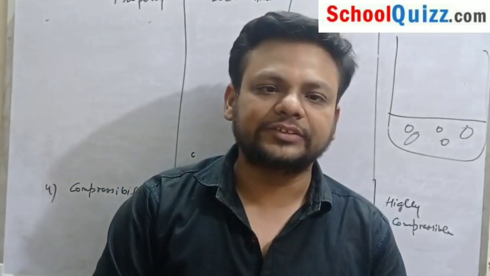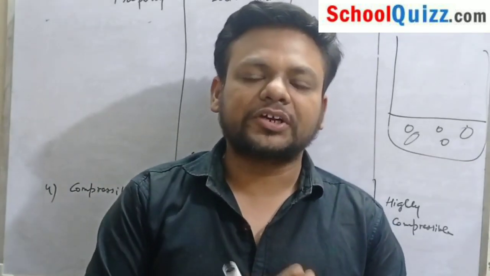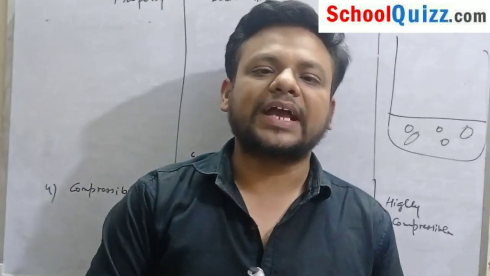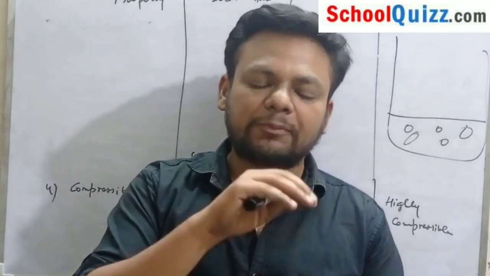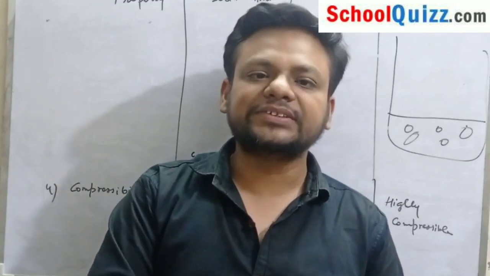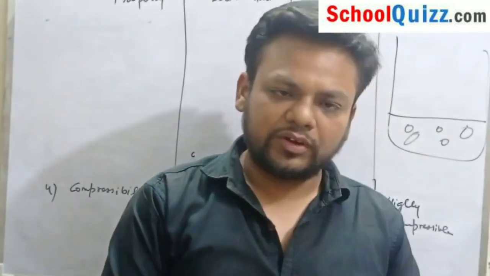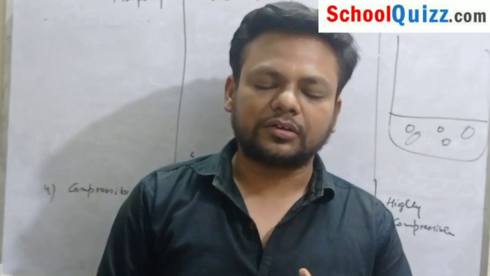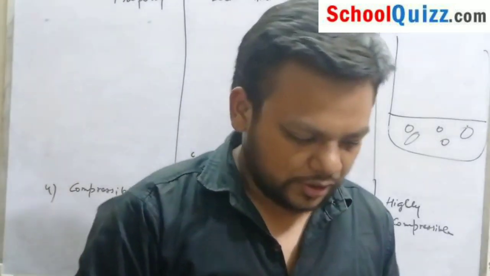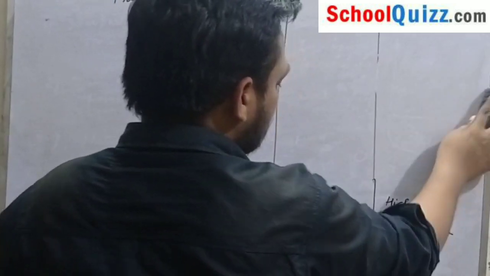As you see, in our houses we use LPG. So what is LPG? It is liquefied petroleum gas. We also use CNG, so with the help of pressure we can compress it. CNG is compressed natural gas. We will discuss one by one how LPG is used in homes, etc. So this one is highly compressible.